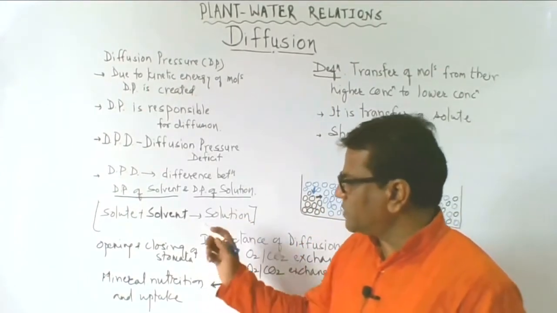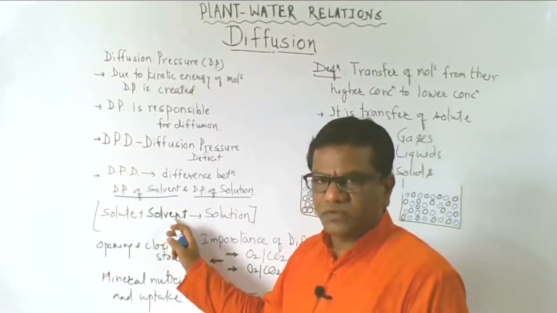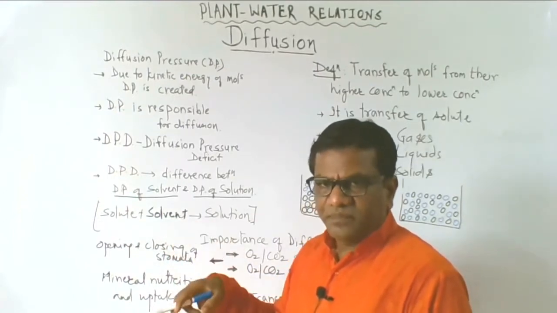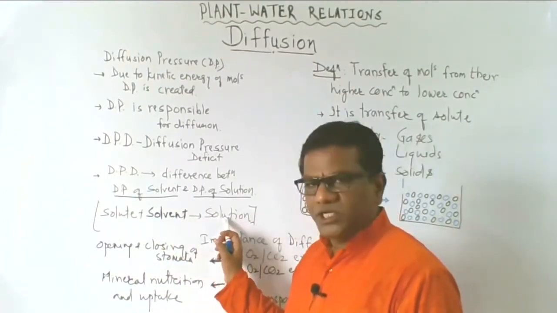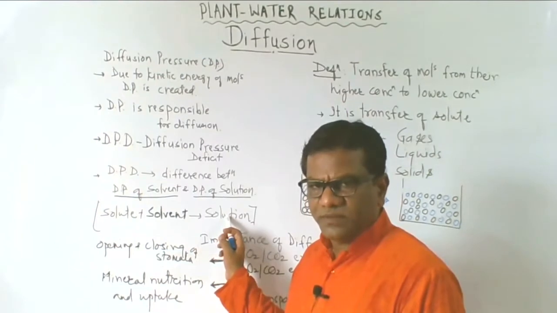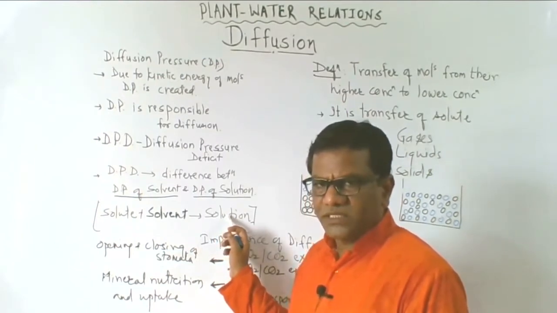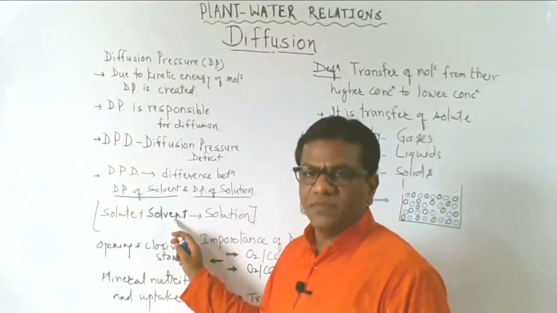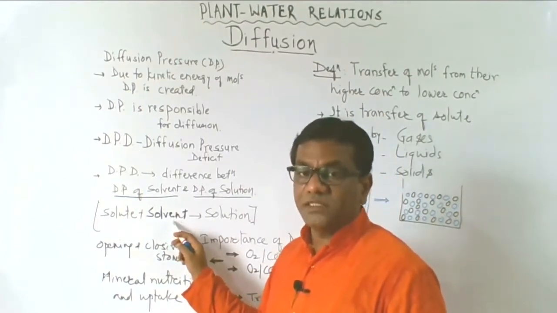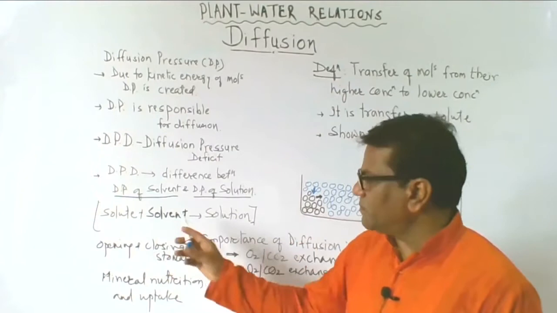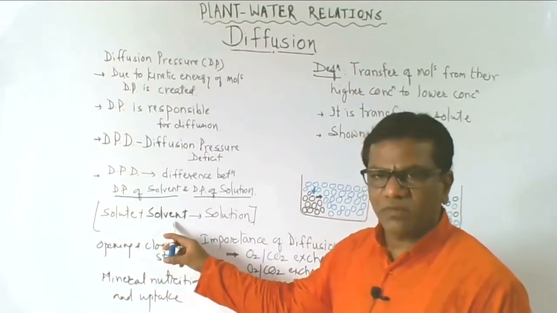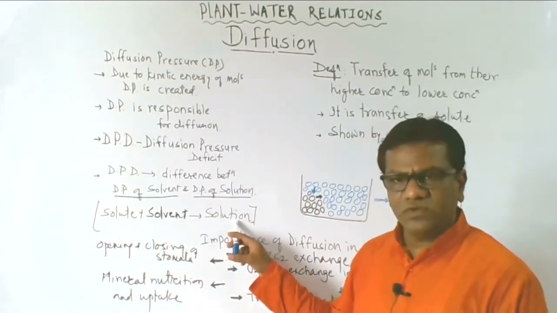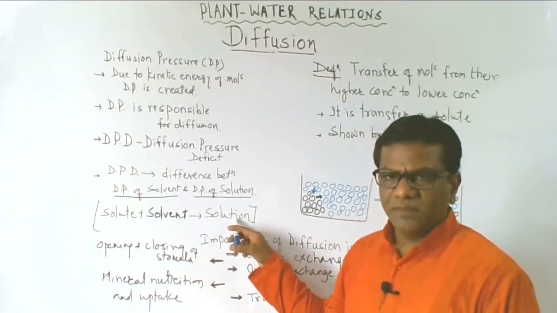Pure water has more diffusion pressure and its solution has less diffusion pressure, and this difference is important. Again, I will repeat: the difference between the diffusion pressure, DP, of the solvent molecules and the DP of the solution molecules.